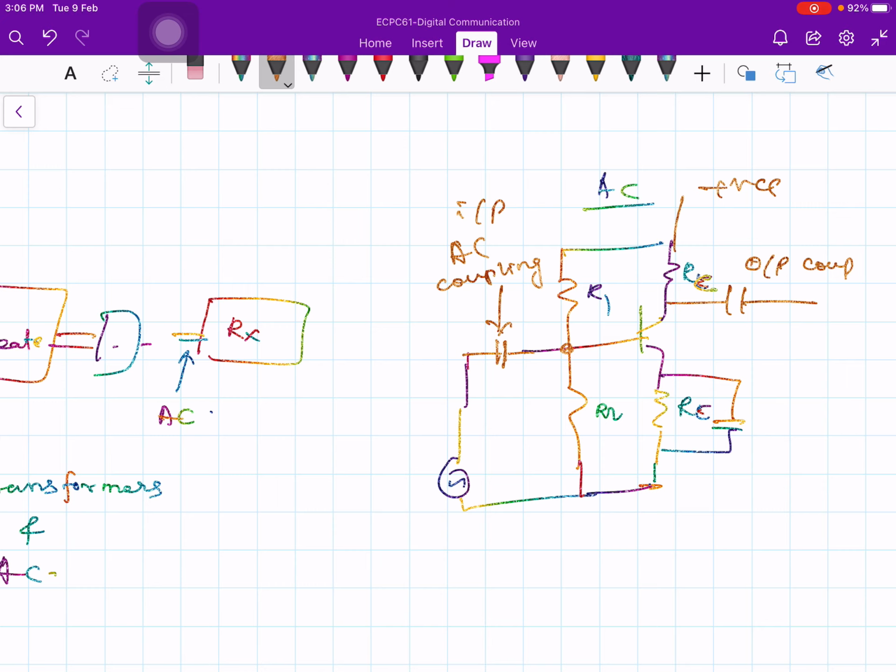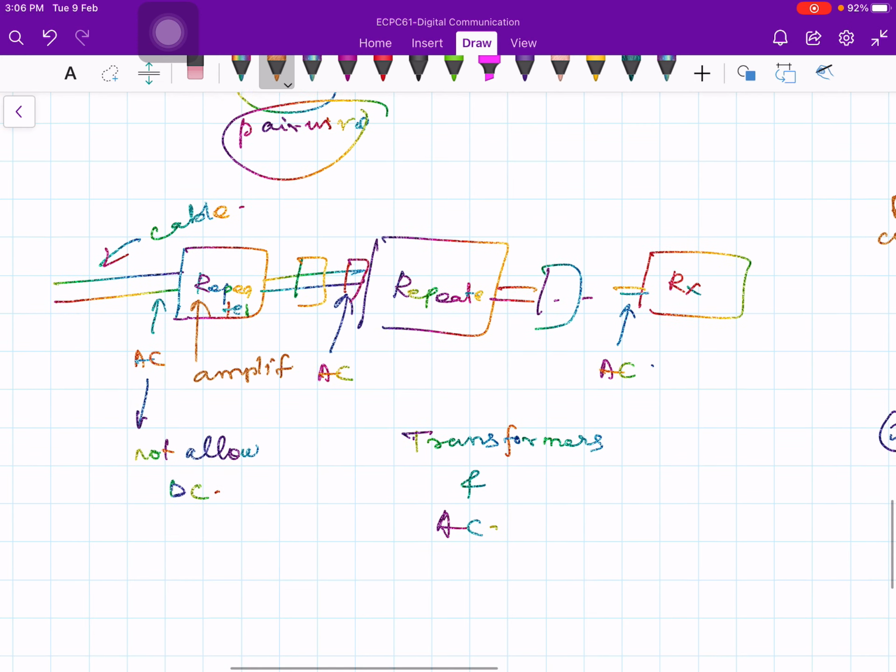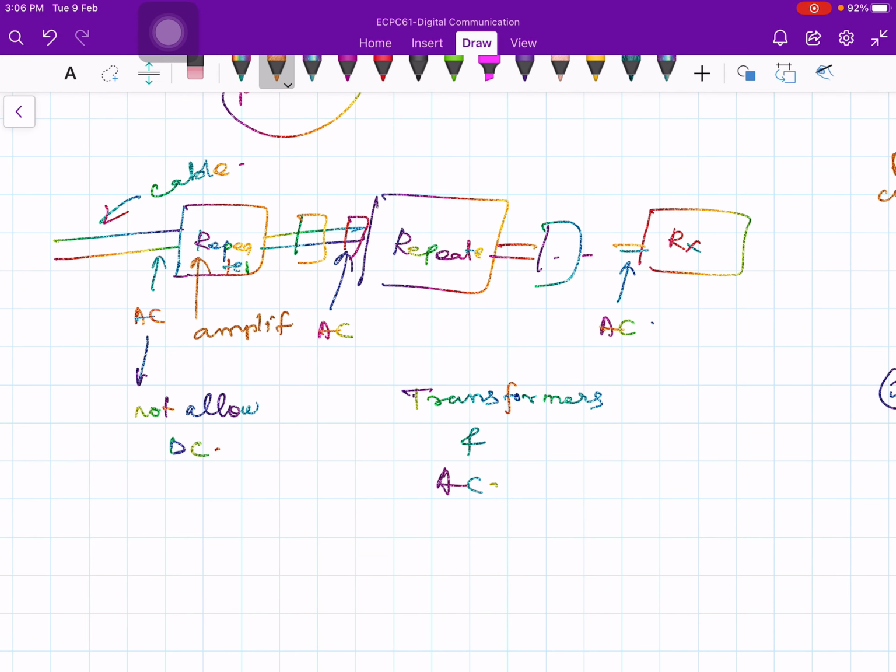Okay, so whenever you have repeaters or amplifiers or receivers, there is something called AC coupling. Similarly here, this repeater is essentially an amplifier, right? It is not only amplifying, it does two additional operations, retiming and reshaping. Therefore, because of this AC coupling and transformers, there will be some problem with polar waveforms. That we will see. Because of the presence of these kinds of devices, transformers and AC coupling on the line, the low frequency response of the line is usually poor.